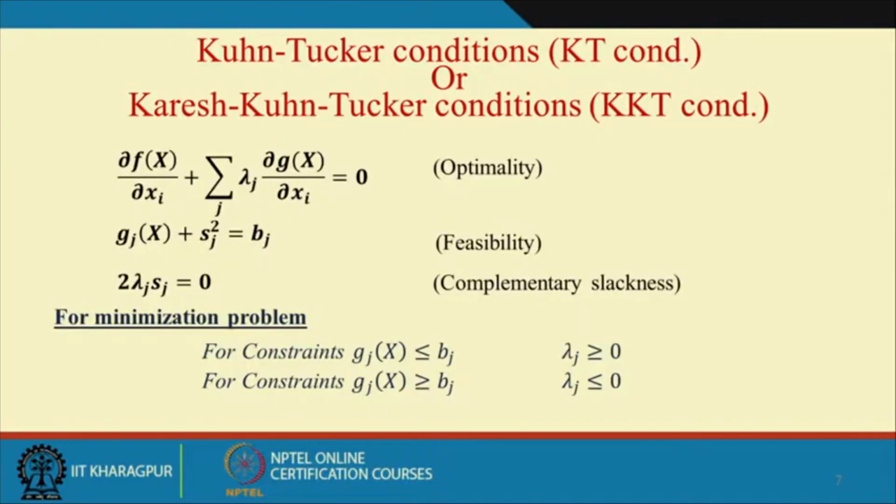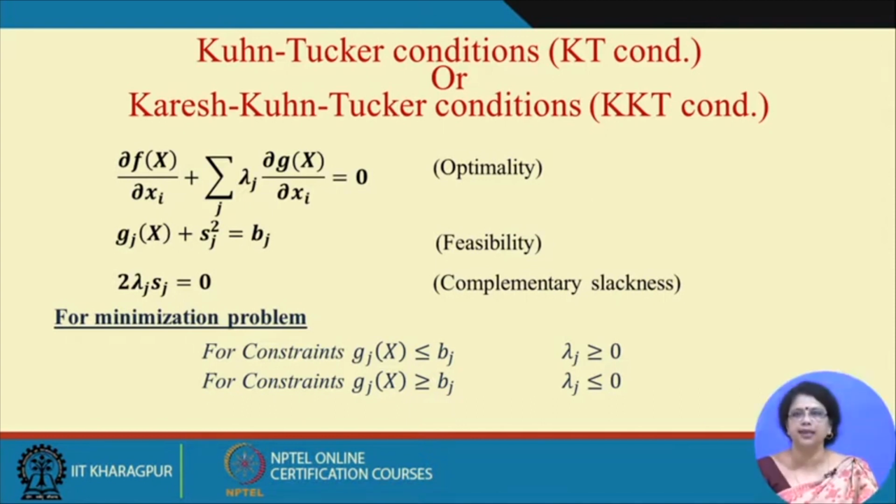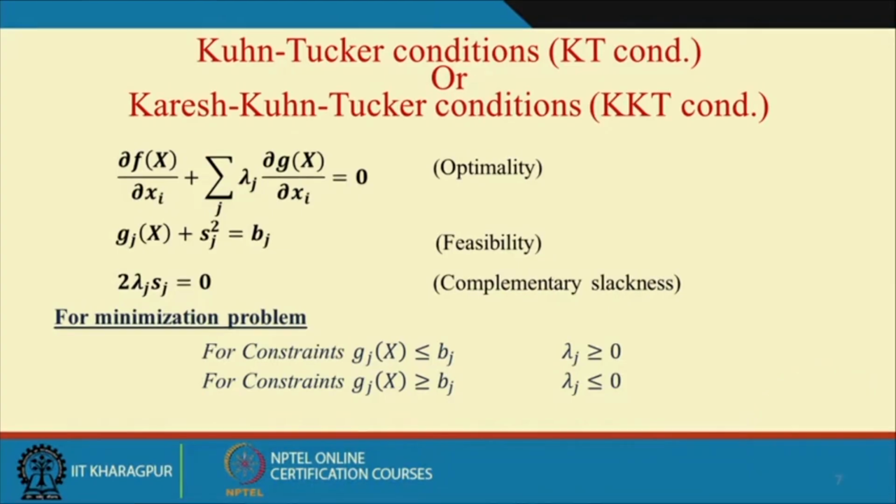If we consider the constraints of the type Gj less than or equal to Bj, then we can conclude that all the KKT multipliers must be positive.